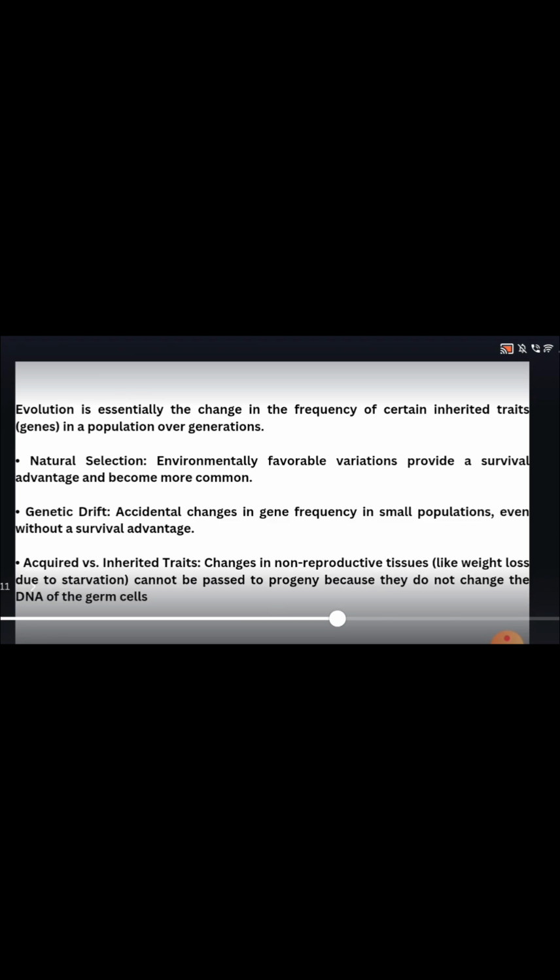Evolution is essentially the change in the frequency of certain inherited traits in a population over generations. Natural selection. Environmentally favorable variations provide a survival advantage and become more common. Genetic drift. Accidental change in gene frequency in a small population even without a survival advantage. Acquired traits are not inherited. Change in non-reproductive tissues, like weight loss due to starvation, cannot be passed to progeny because they do not change the DNA of the germ cells.